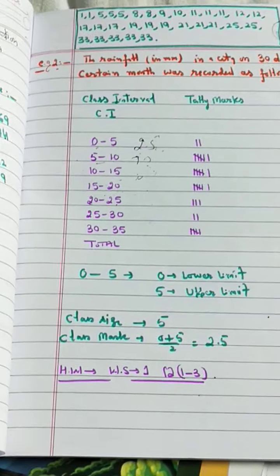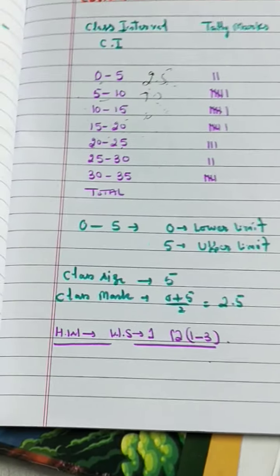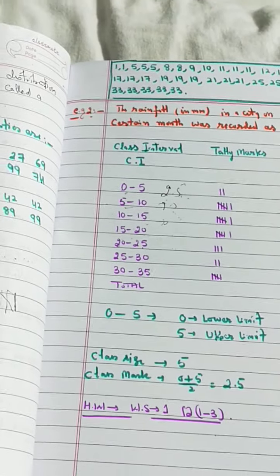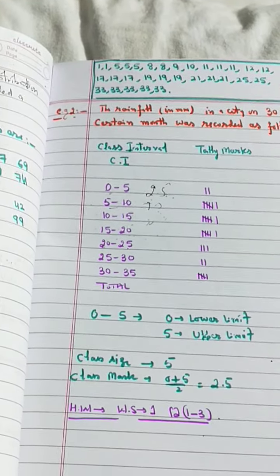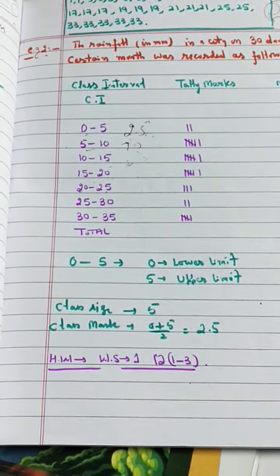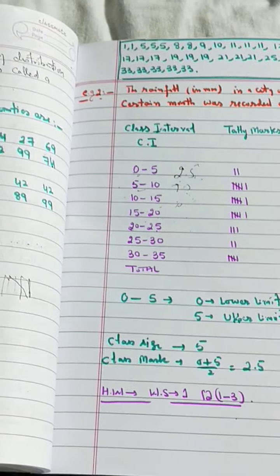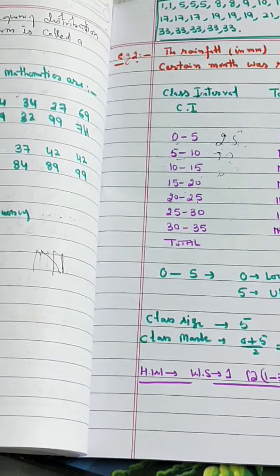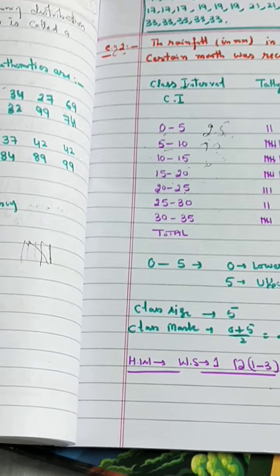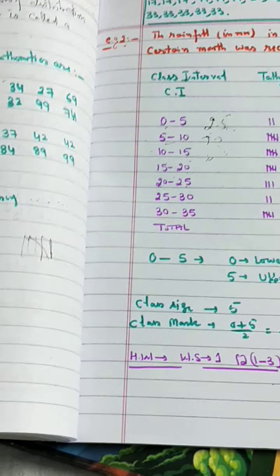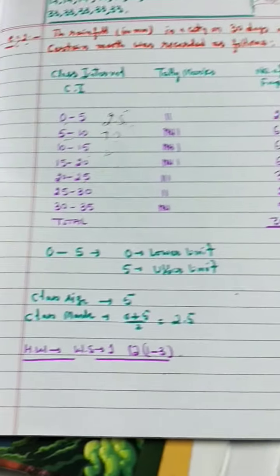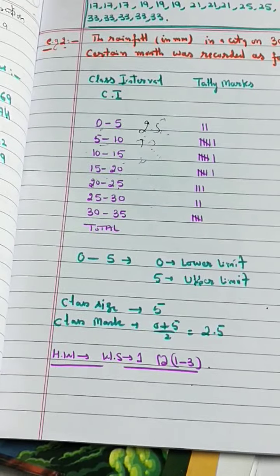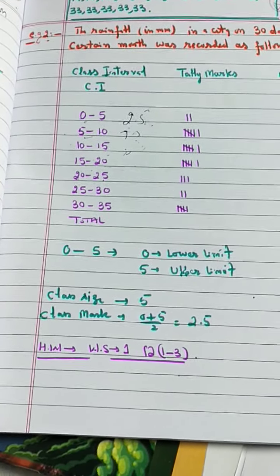So tomorrow I will go for the next questions, that is 4th, 5th and 6th. You can arrange a graph paper because in the next sum we have to draw a histogram. It is also similar to a bar graph. In a bar graph we represent bars giving space between them, but in a histogram we draw bars and don't give any space between the bars. This is called your histogram.